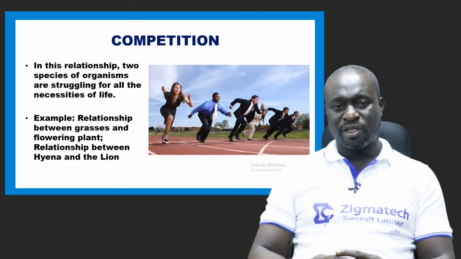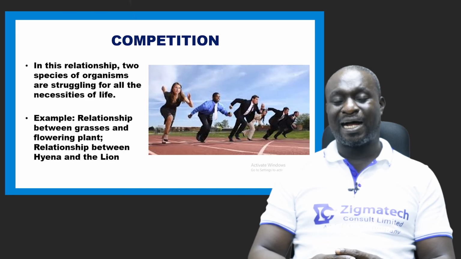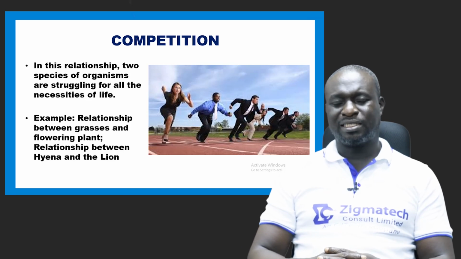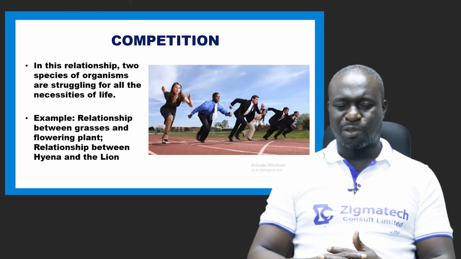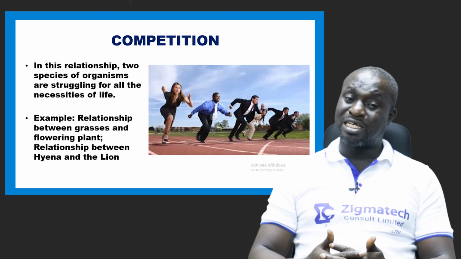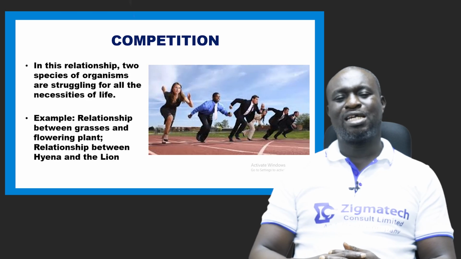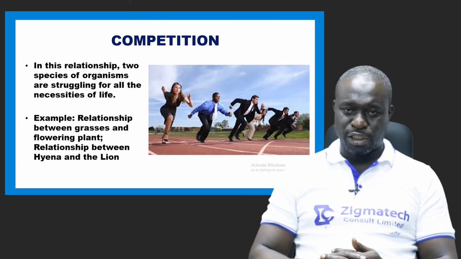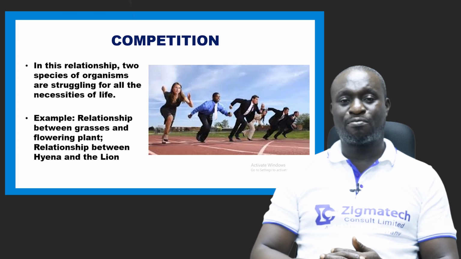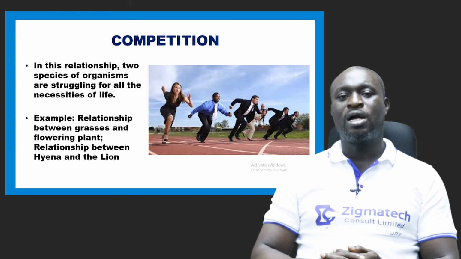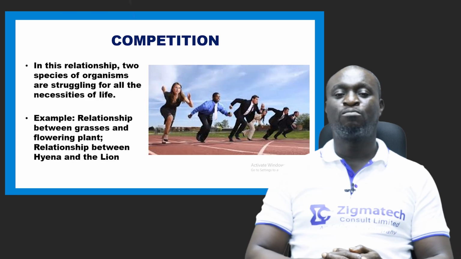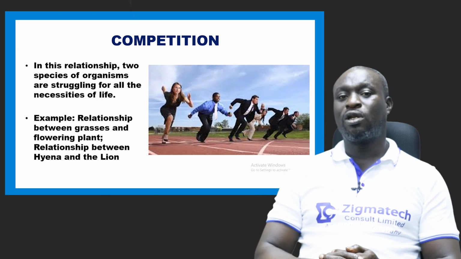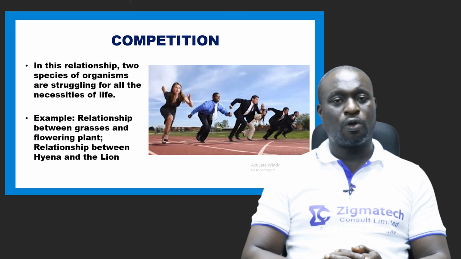Please take note, the first two we discussed are beneficial. We can call it beneficial relationship or association. Commensalism is beneficial; mutualism is beneficial as well as neutral. But parasitism and predation, we can call a harmful relationship. But it is a type of relationship that must occur and must be found in a functioning ecosystem. Remember, we said that all living things in an ecosystem are all connected.